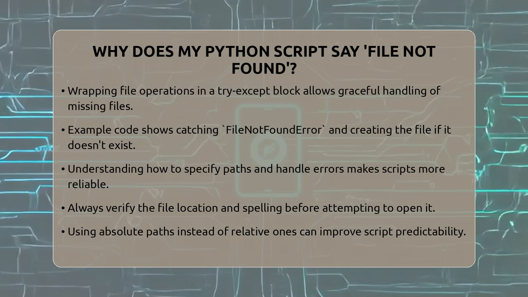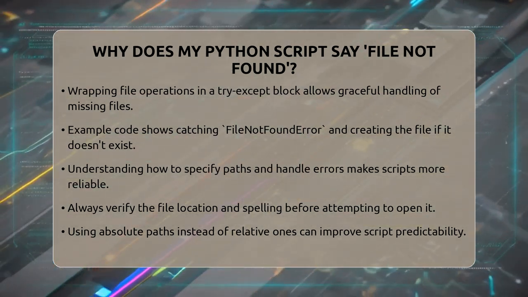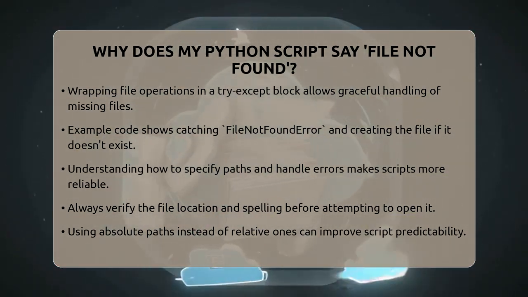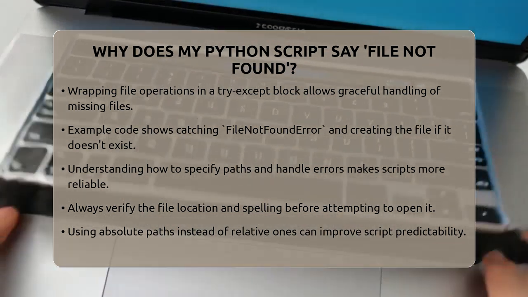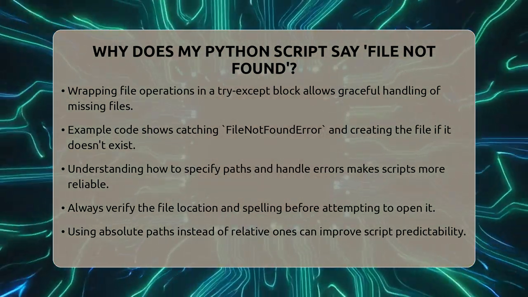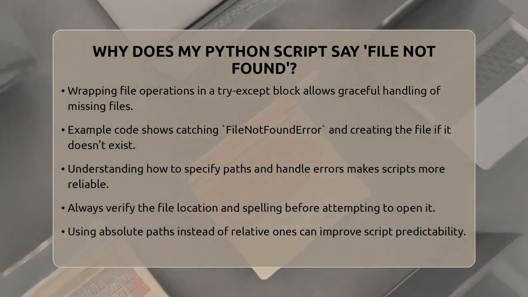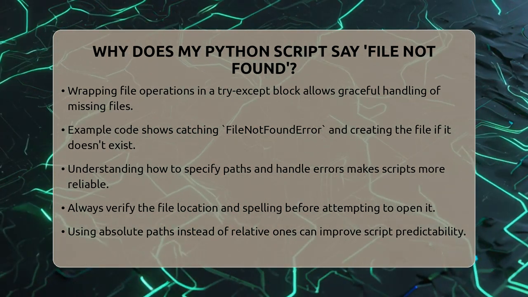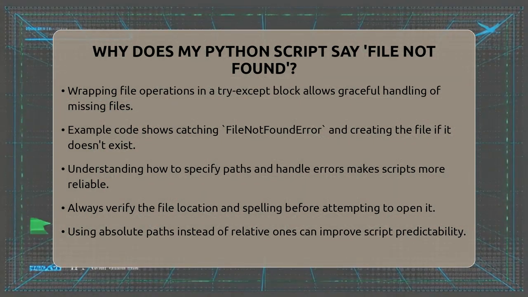When you're working with Python basics and setting up your environment, understanding how to specify the correct file paths and handle errors is key. It helps your scripts run more reliably and saves you time troubleshooting. Always remember to check the file's location, spelling, and whether it exists before trying to open it. Using absolute paths instead of relative ones can also make your scripts more predictable. If you keep these tips in mind, you'll be able to fix the file not found error quickly and keep your Python projects moving forward with confidence.